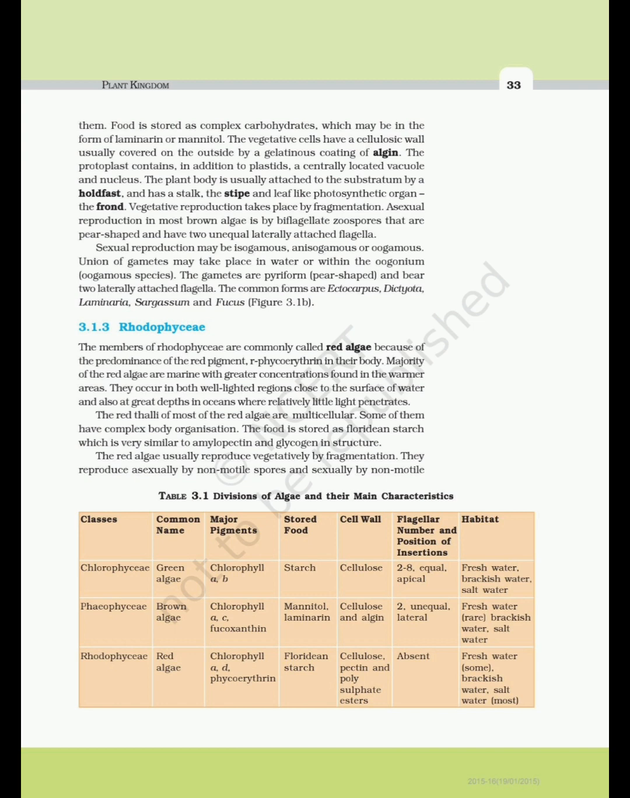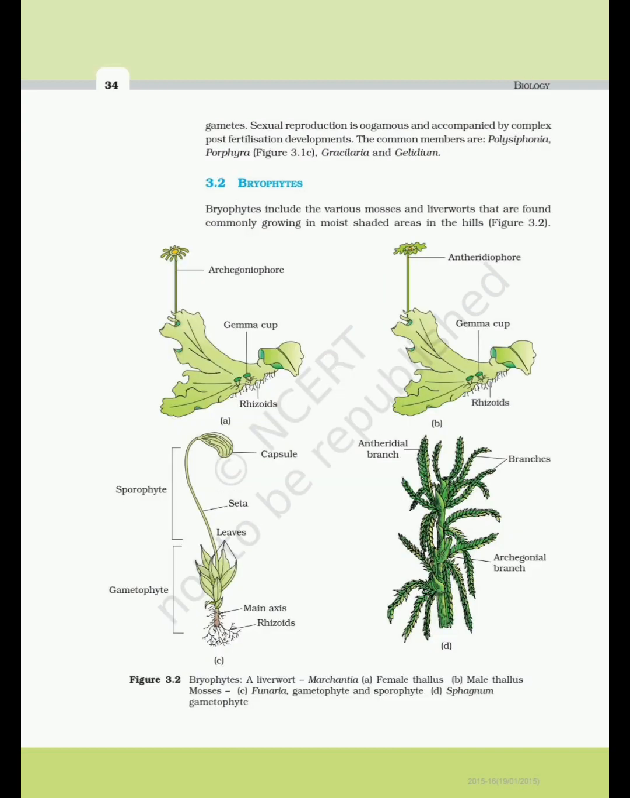Some of them have complex body organization. The food is stored as floridean starch, which is very similar to amylopectin and glycogen in structure. The red algae usually reproduce vegetatively by fragmentation. They reproduce asexually by non-motile spores and sexually by non-motile gametes. Table 3.1 Divisions of algae and their main characteristics. Sexual reproduction is oogamous and accompanied by complex post-fertilization developments. The common members are Polysiphonia, Porphyra, Figure 3.1c Gracilaria and Gelidium.